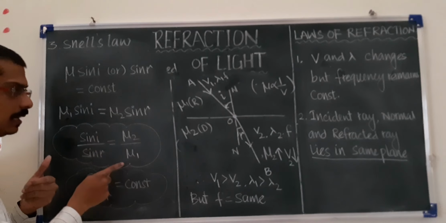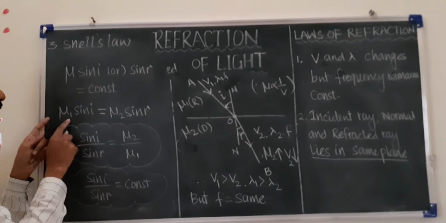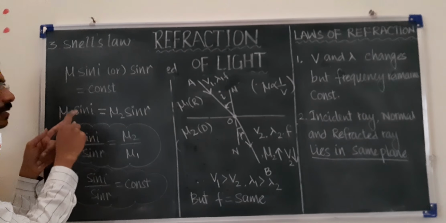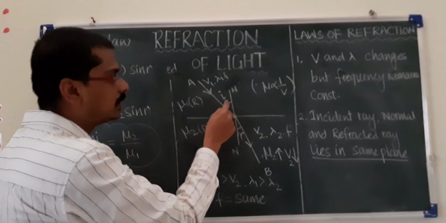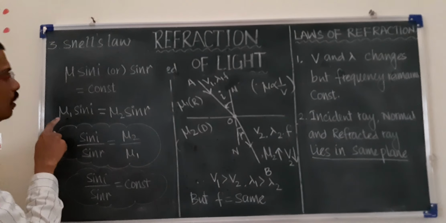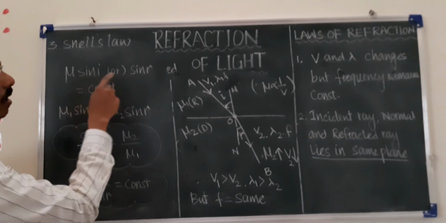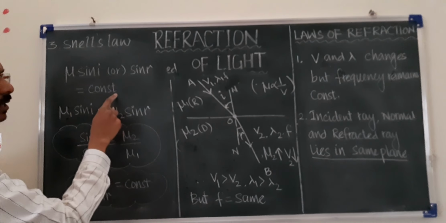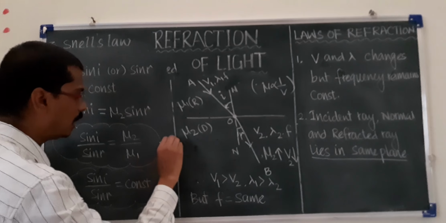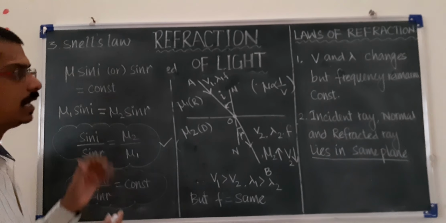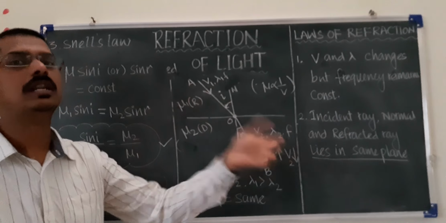It is a very simple definition: the product of refractive index and sine of angle, incident here and refraction there, is constant. This is the formula we always use in the complete lessons on plane mirrors and lenses.